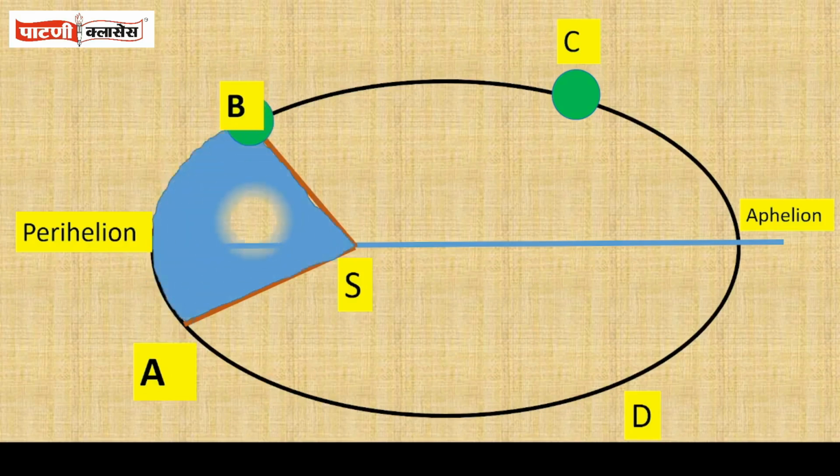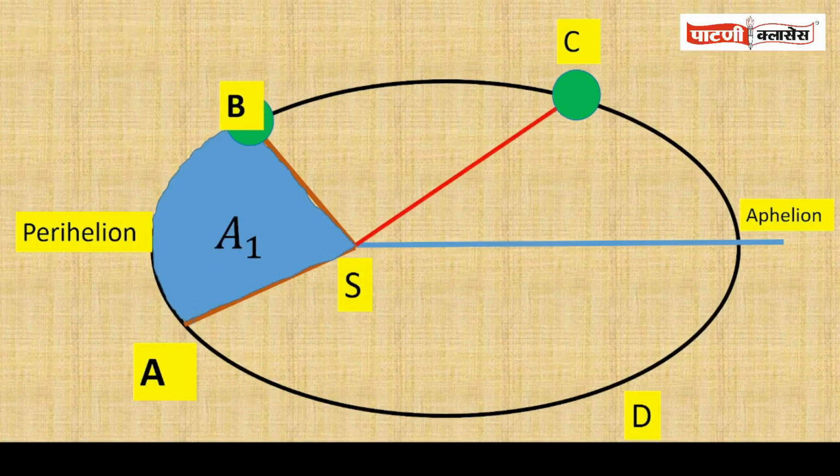Kepler's law of areas can be defined as follows. The line joining the planet and the Sun sweeps equal areas in equal intervals of time.